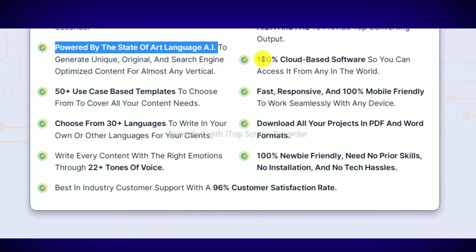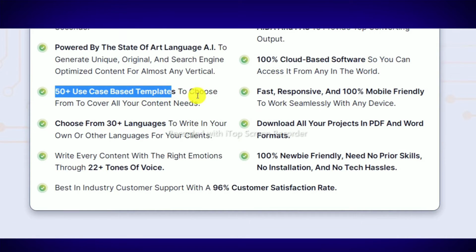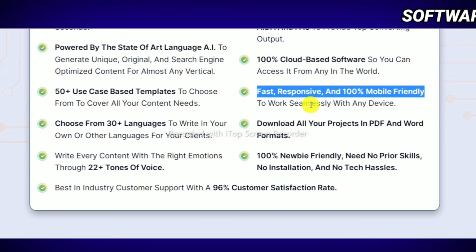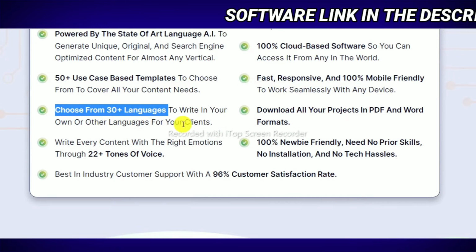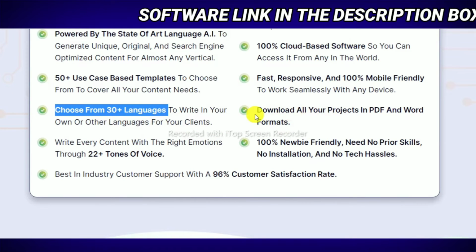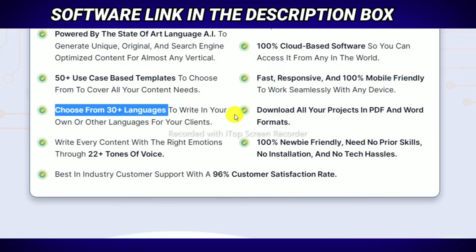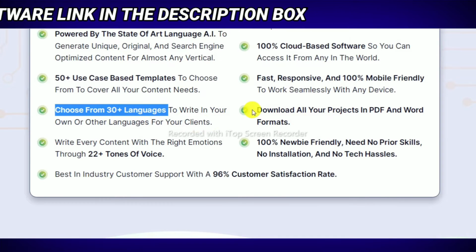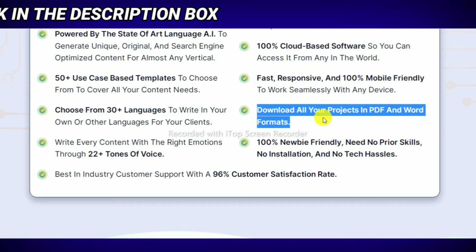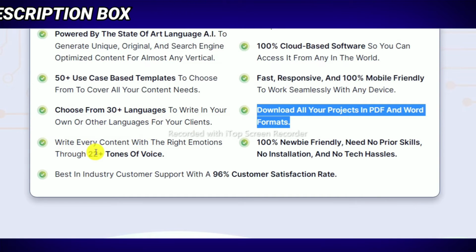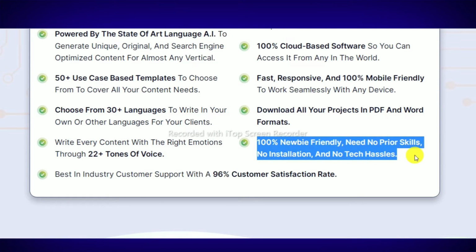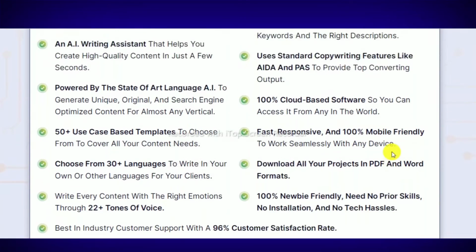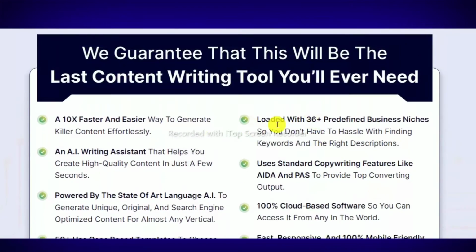100% cloud-based software, 50 plus use case based templates, fast and responsive, and 100% mobile friendly. Choose from 30 plus languages to write in your own or other languages for your clients. So if you are an agency owner, you can also use this software for your clients. Download all your projects in PDF and Word formats. Write every piece of content with the right emotions through 22 plus tones of voice. 100% newbie friendly, needing no prior skills, no installations and no technical hassles. So these are all the features and benefits you will receive after purchasing WriterArc.